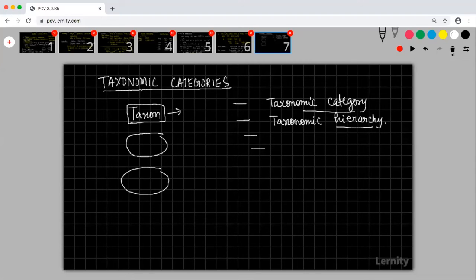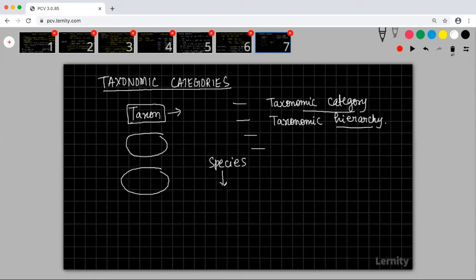So now I am going to create lots of taxons and then I am going to arrange them together in a particular way. Okay. So every taxon is like a rank almost. So you are going to give them some ranks and you are going to arrange them in a particular order. So what you have to know is there is something called a species.